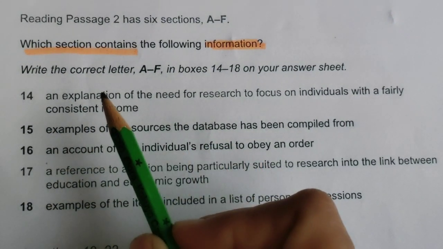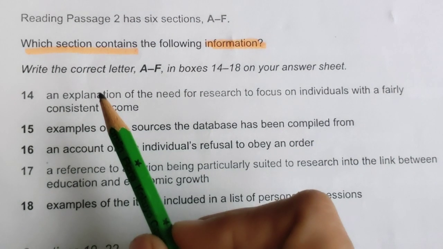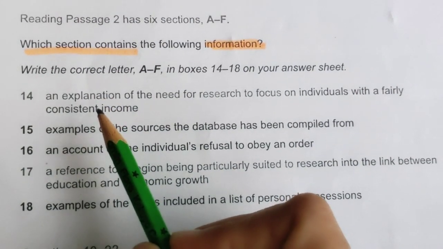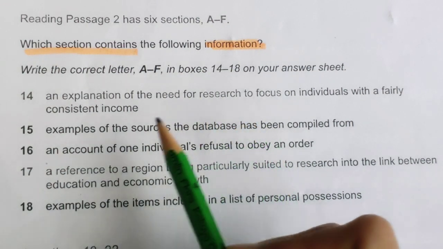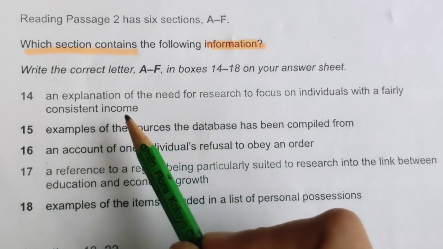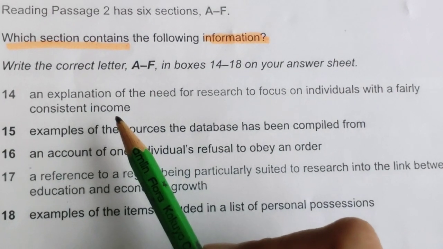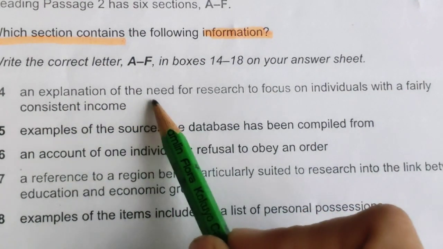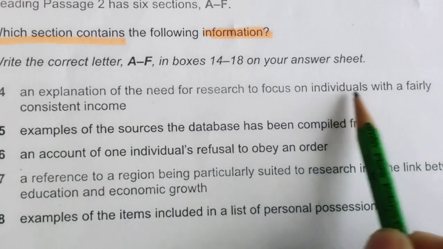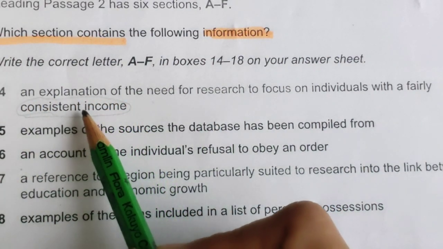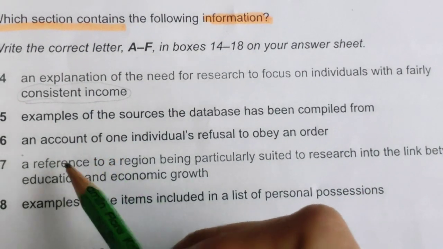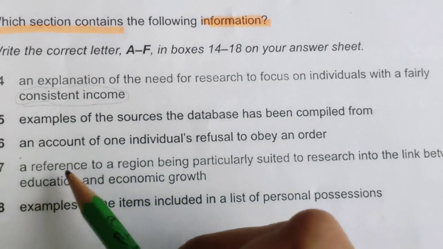Okay, let's read it one by one. 14th one: an explanation of the need for research to focus on individuals with a fairly consistent income. Were they explaining the need for research to focus on individuals with a fairly consistent income? No. We haven't read this kind of information in the 3 paragraphs B, D and F I'm talking about.